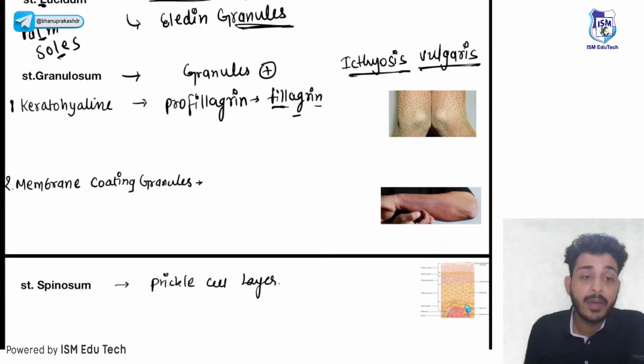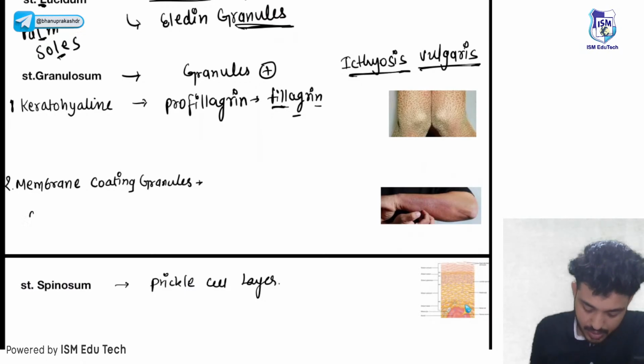Second thing is your membrane coating granules. What is their function? They are also known as Odland bodies, or lamellar bodies.